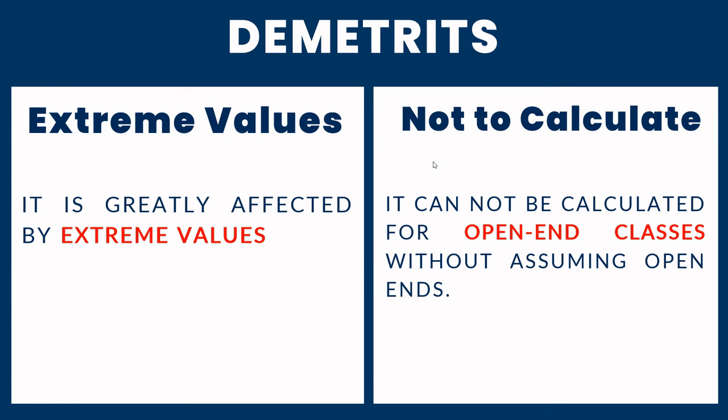Number 4, it cannot be calculated for open-end classes without assuming the open end. As you know, open-end classes are those like less than 5 or 10 and above, so one end is missing. To calculate arithmetic mean, we first assume the open end and then we calculate arithmetic mean.